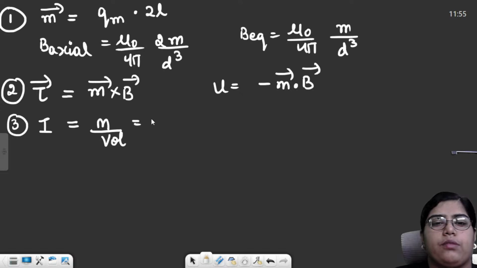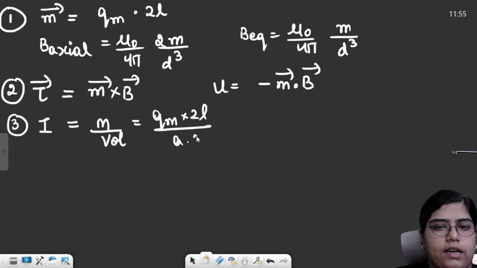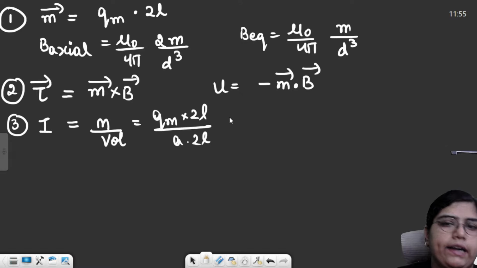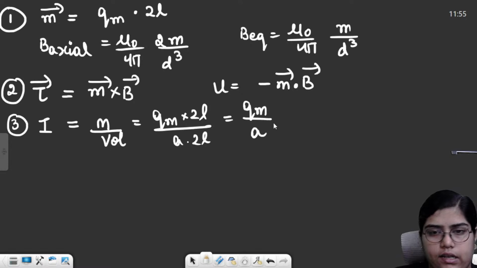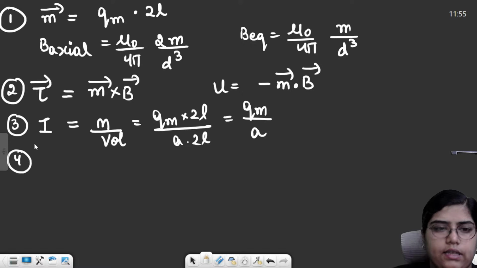Magnetic moment is your Qm into 2L, divided by volume, which is area into 2L, right? So that was also equal to pole strength divided by area, per unit area. This was intensity of magnetization.